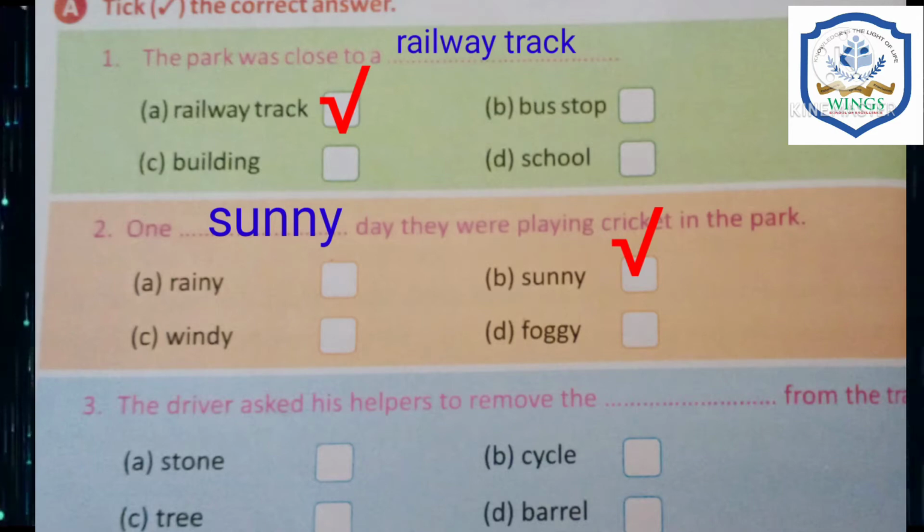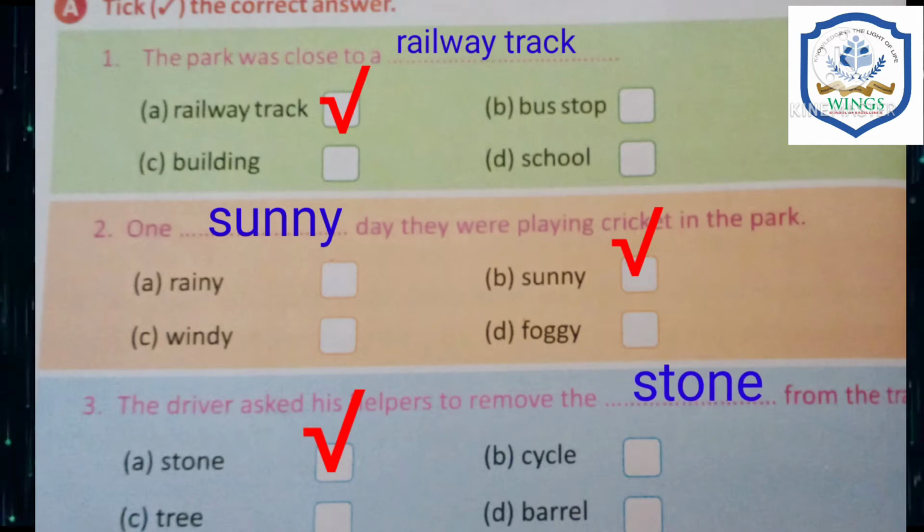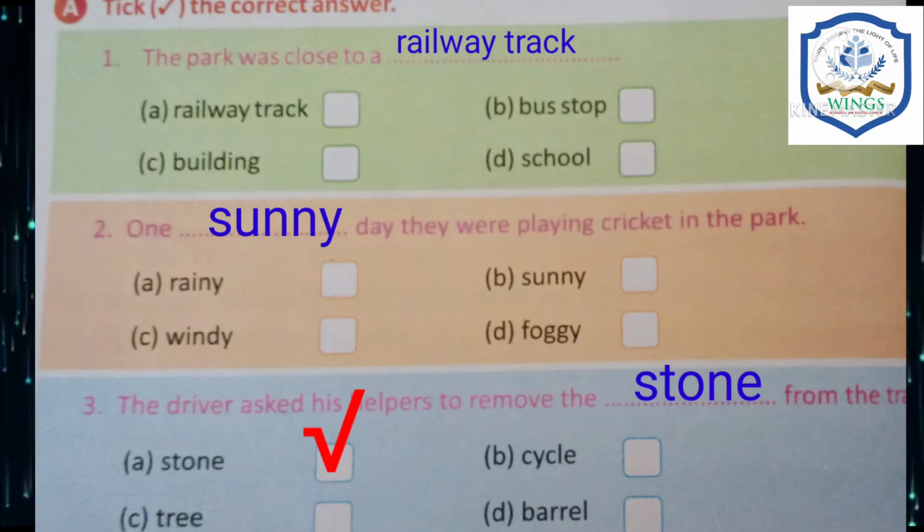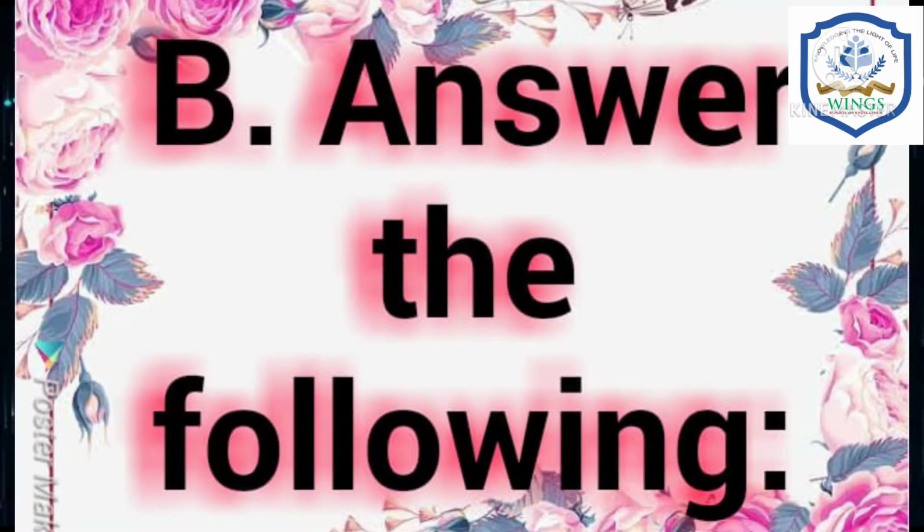The third one is, the driver asked his helper to remove the dash from the track. What? Yes, stone. So, the option number A is correct. Tick the option number A and write in the blank stone. Okay. Let's go to page number 43. Bit number B. Answer the following.